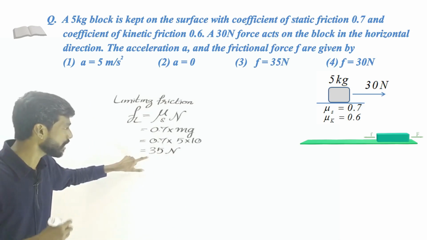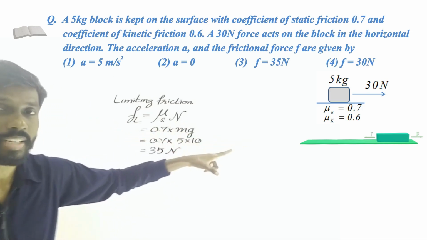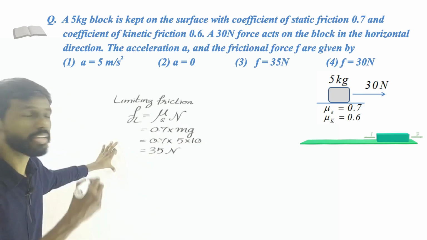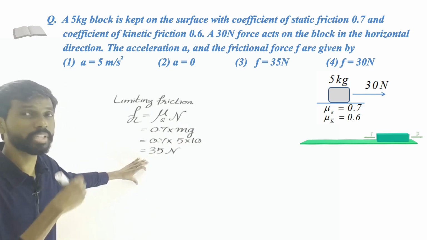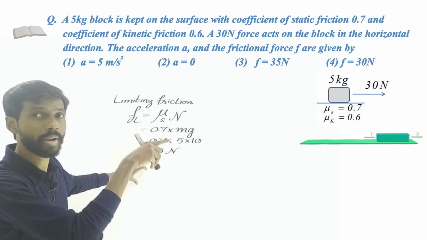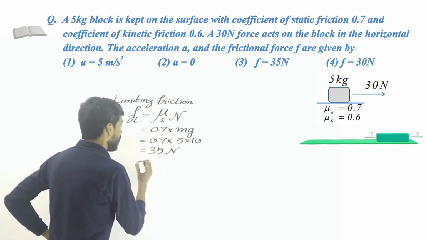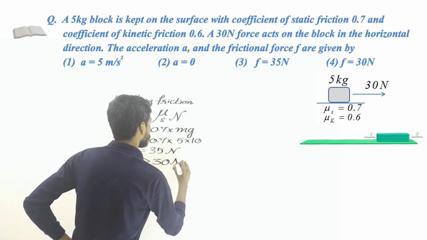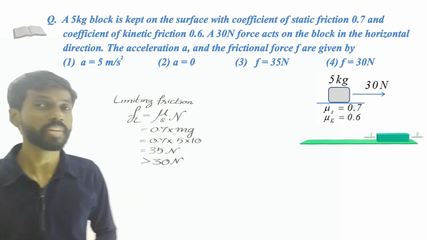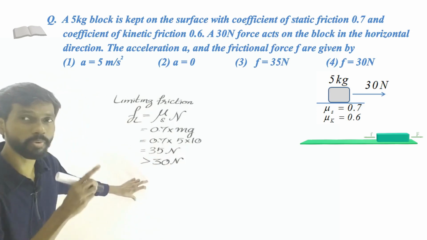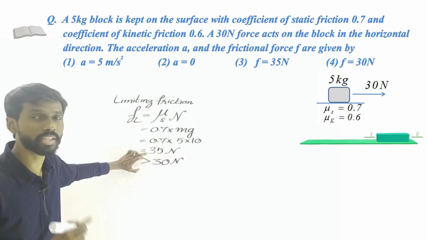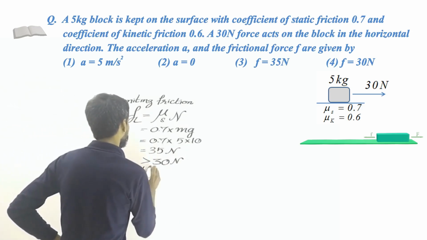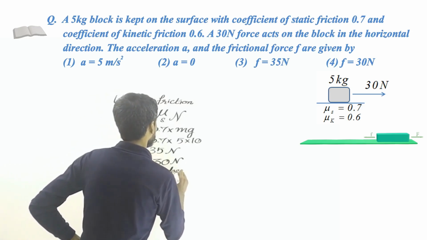Now this force is more than the applied force, right? That means this object will not move. Even if the force is 35, this friction force is against the applied force and will prevent the object from moving. So this force 35 Newton is more than the force 30 Newton. Only when our applied force exceeds this limiting friction will the object move. So in this case the block does not move.